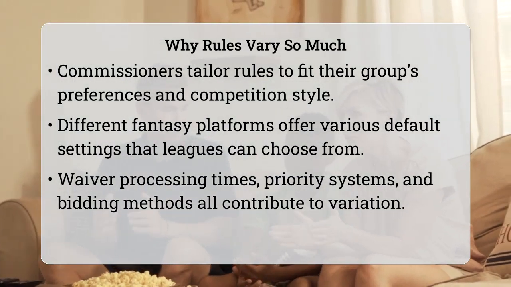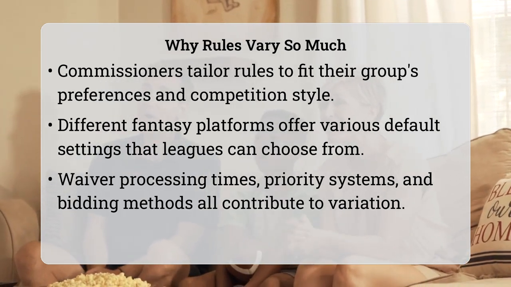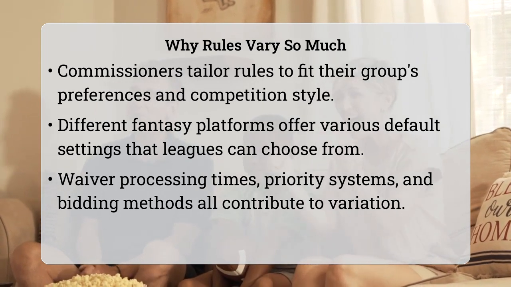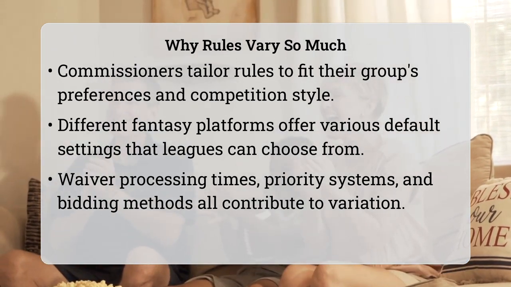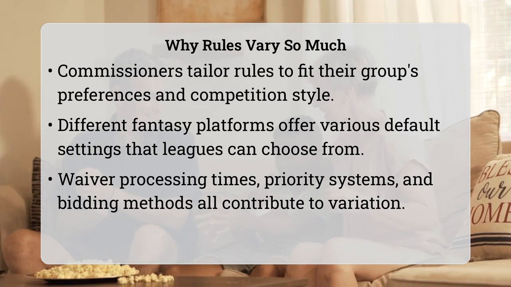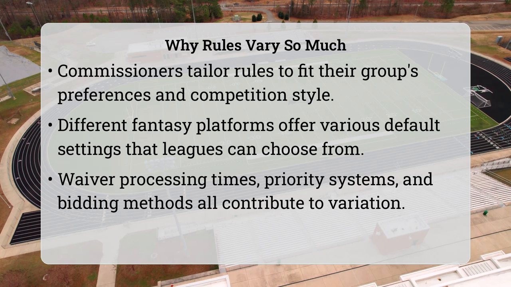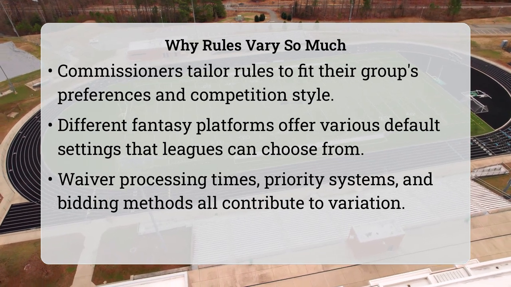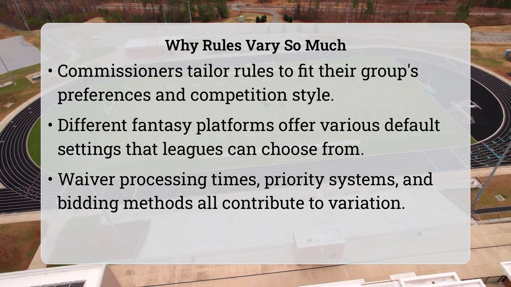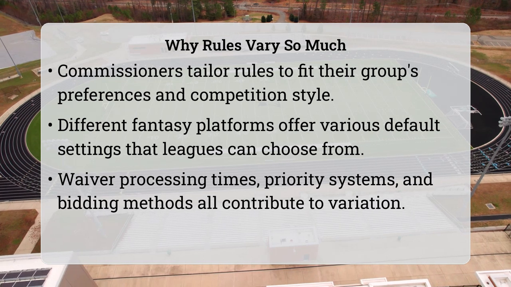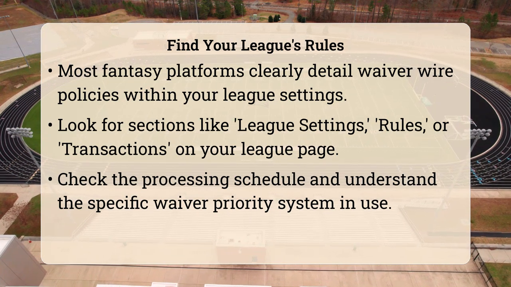This means that while the core concept of claiming unowned players remains the same, the mechanics of how those claims are processed can vary wildly. Factors like when waivers run, how priority is determined, and what specific bidding systems are in place all contribute to these unique league settings. Some leagues might use a traditional waiver order where priority resets every week, while others might implement a free agent acquisition budget, or FAAB, system where managers bid on players using a virtual budget. These choices reflect the league's desired level of competition and engagement.